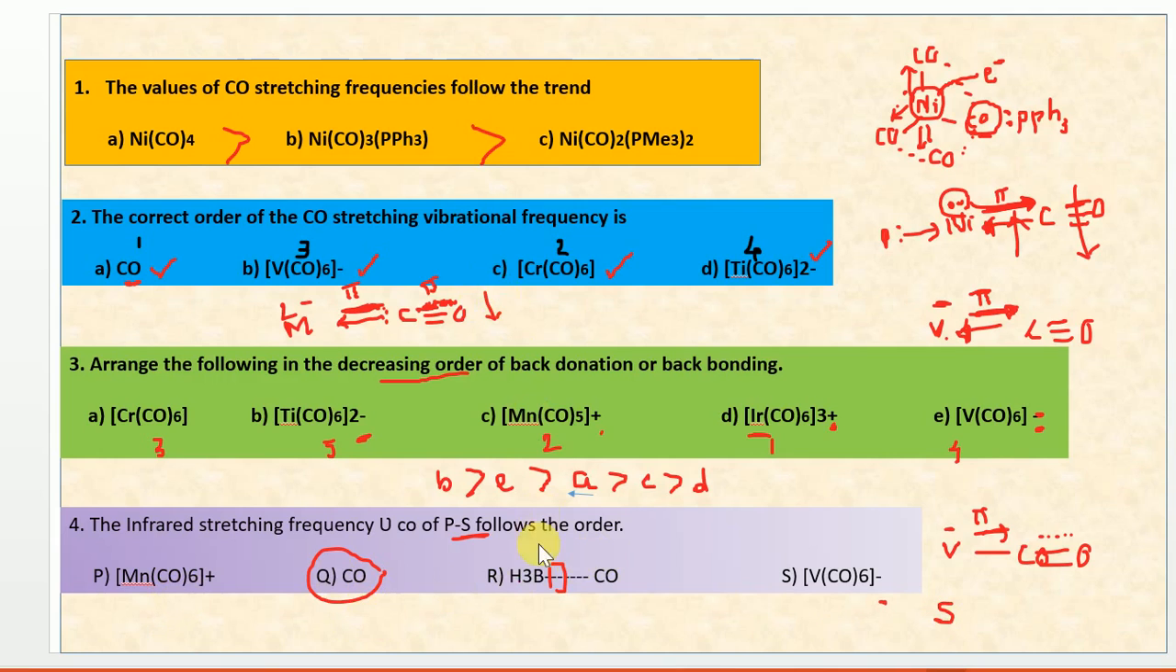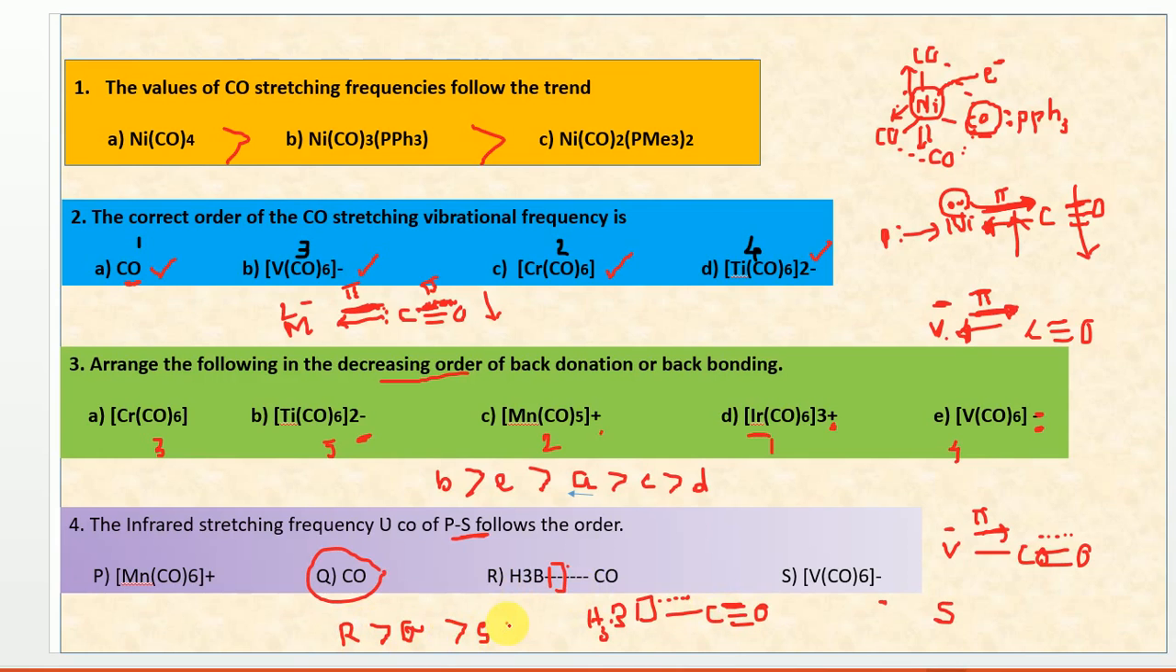So the correct order will be: as it doesn't have any electrons to donate back to the carbonyl ligand, this one has the higher stretching frequency, because BH3 is a Lewis acid which can just accept a pair of electrons. It does not have any back bonding to the CO. As it does not have any back bonding, it won't affect the CO stretching frequency. So this will have a very high CO stretching frequency. The next one is Q, and the next one is S.